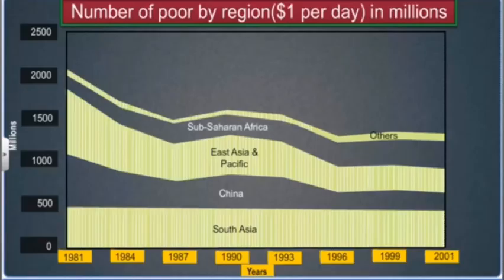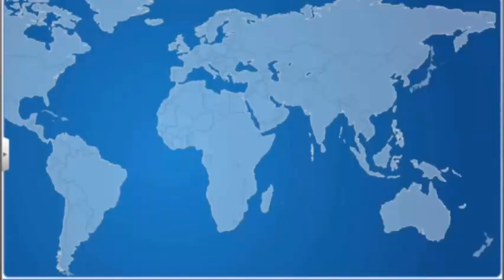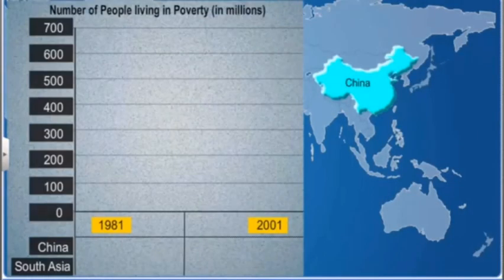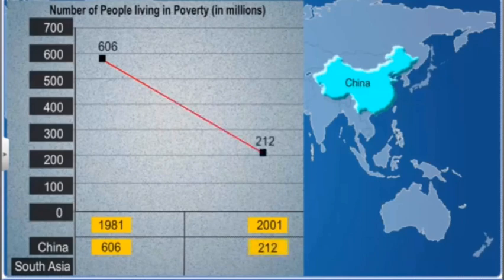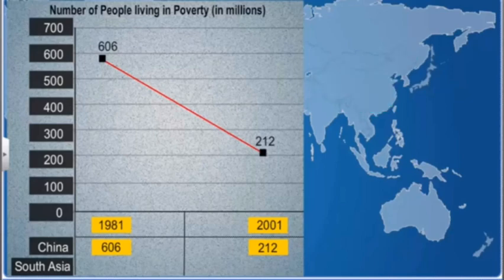This graph shows the actual number of people, in millions, living under $1 per day in different regions of the world. The number of people living in poverty in China came down from 606 million in 1981 to 212 million in 2001.